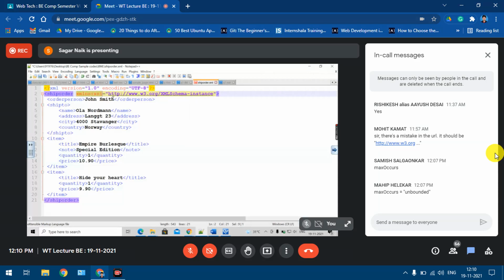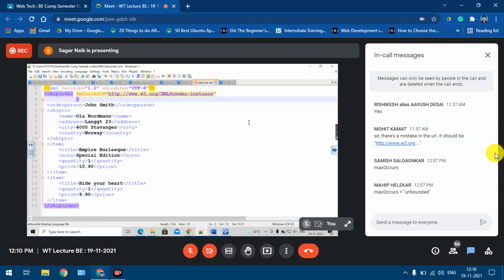We are defining this specific xsi equal to the same URL. The only thing is we are using xsi, that's why it is instance. And what was the second attribute over here? xsi:noNamespaceSchemaLocation. I hope you can see what I have typed. Schema is capitalized, and the first word is always lowercase. noNamespaceSchemaLocation equal to the name of my schema file. So in our case it is q1.xsd. Okay, so let me just save this file.